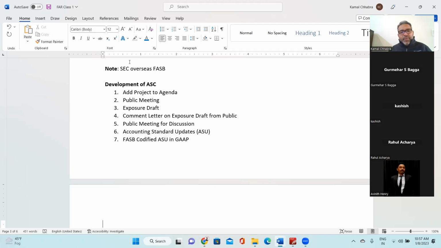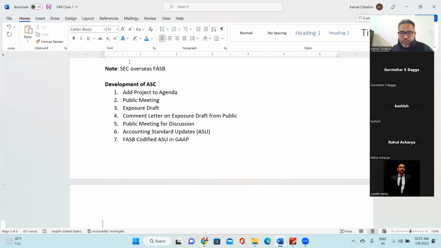That exposure draft will go to the public for their inputs, right? It goes to public accounting firms, to industry, to government departments, and is also available to educators and the general public to respond. And then they receive comment letters on the exposure draft from the public at large, which is from government, businesses, public accounting firms, educators, or the general public. They generally keep it open for 2 to 3 months, or sometimes 3 to 6 months, for public response.